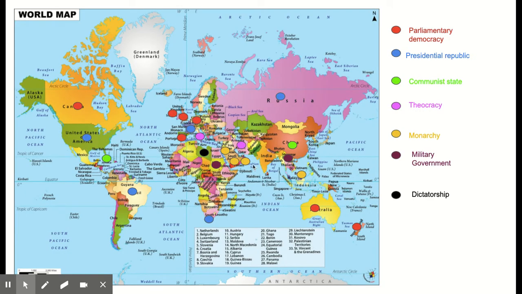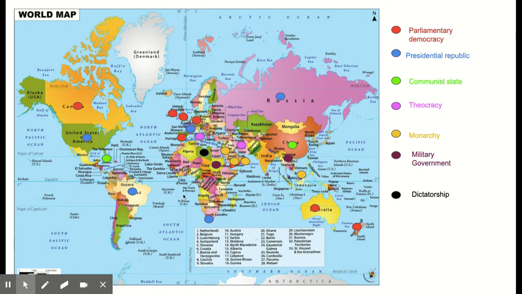Now, the next types of government has a subheading, alternative form of government. The first one is a communist state. Property and business is all owned by the government. Examples would be Cuba and the People's Republic of China. Here, I've done it in the bright green. Here's China, and here's Cuba.